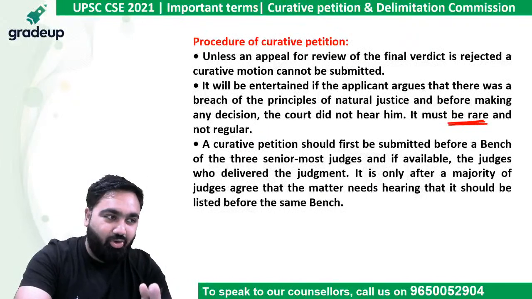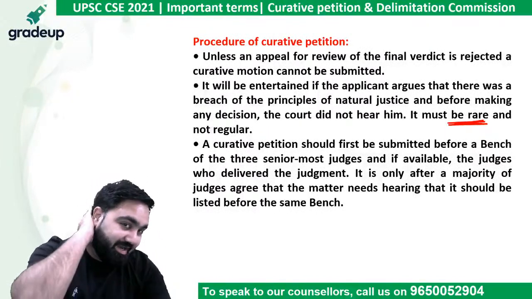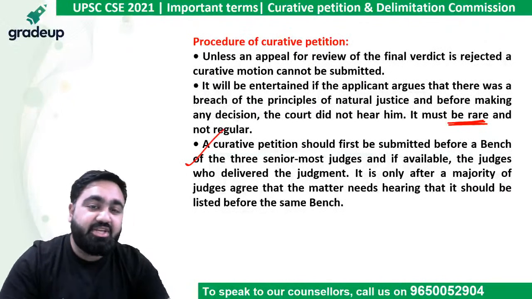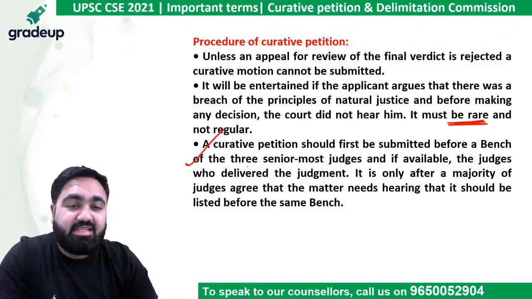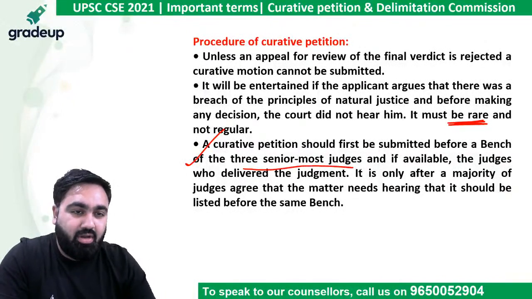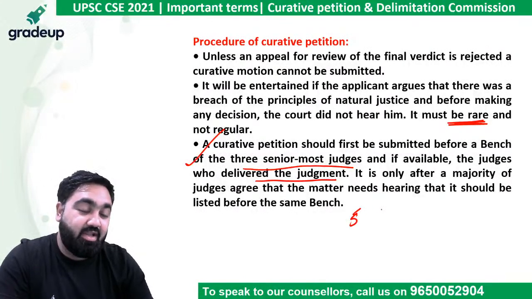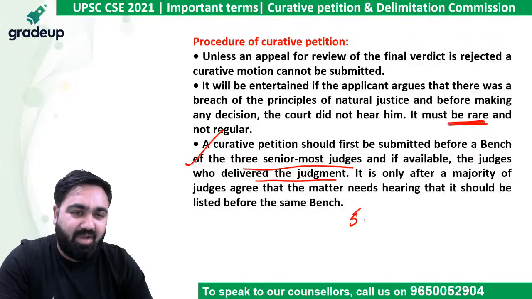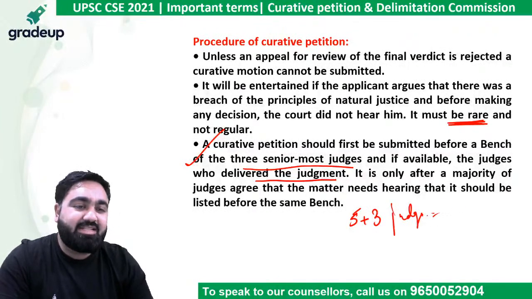Government does not have any role to play in this. It is between the judiciary and the person involved. A curative petition is given to the three senior most judges of the court and the judges who delivered the judgment. So if there were 5 judges who delivered the original judgment, those 5 judges plus the 3 senior most judges of the court, they together decide if they want to hear the petition or not.